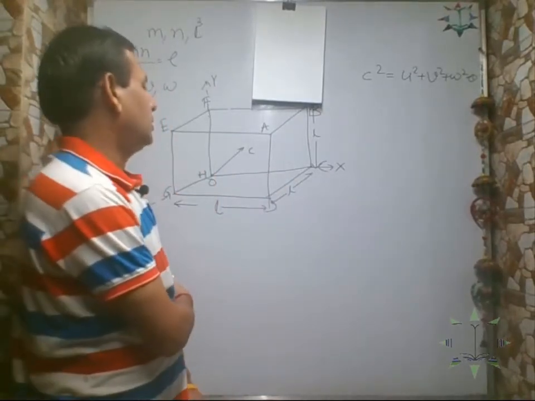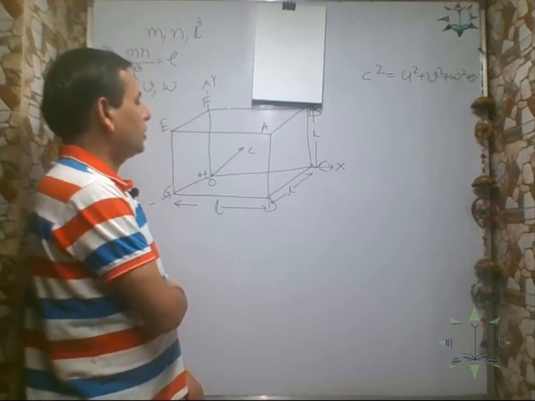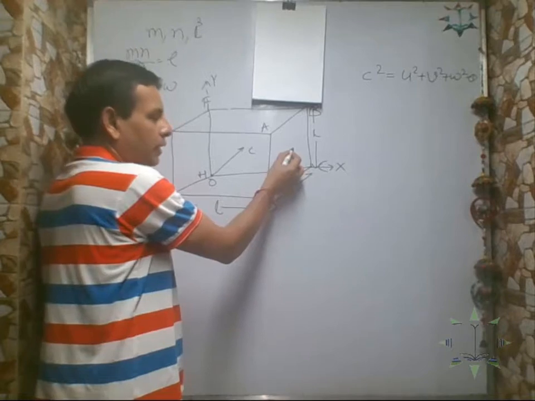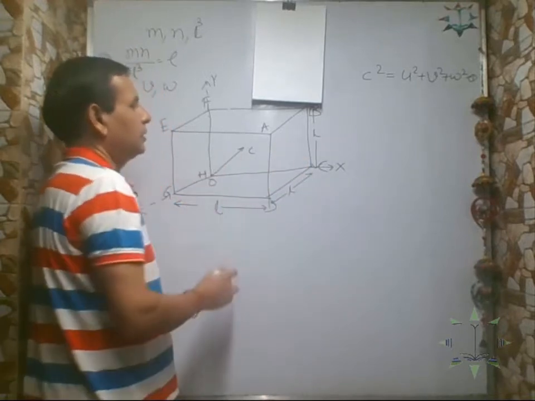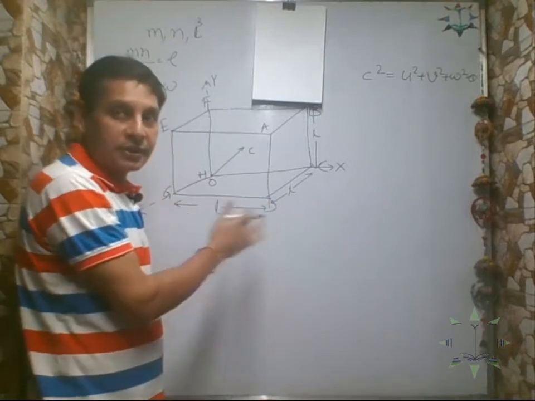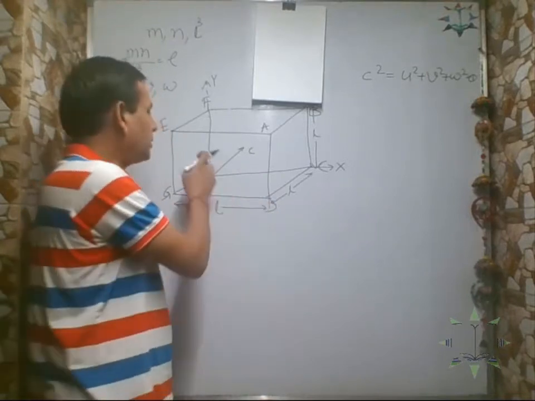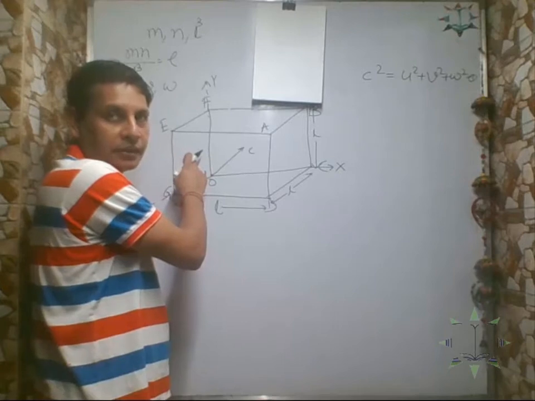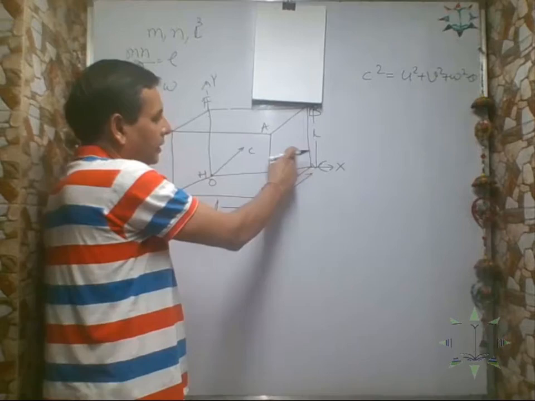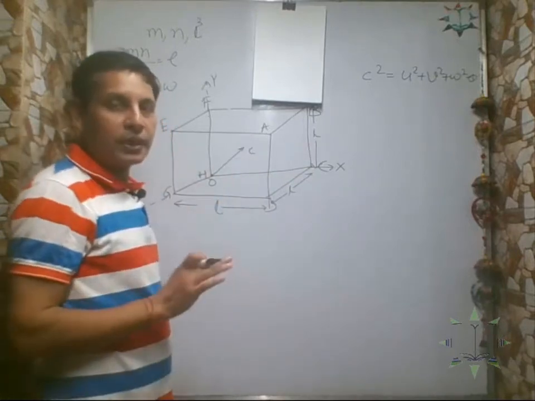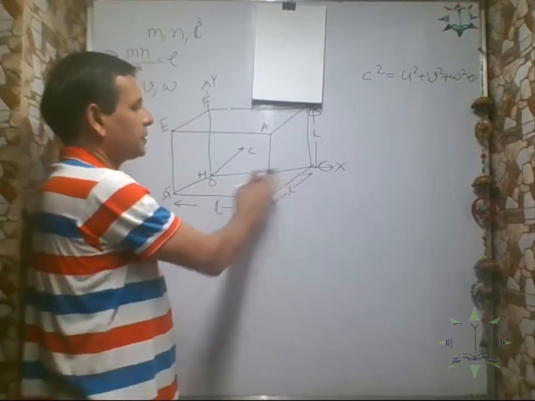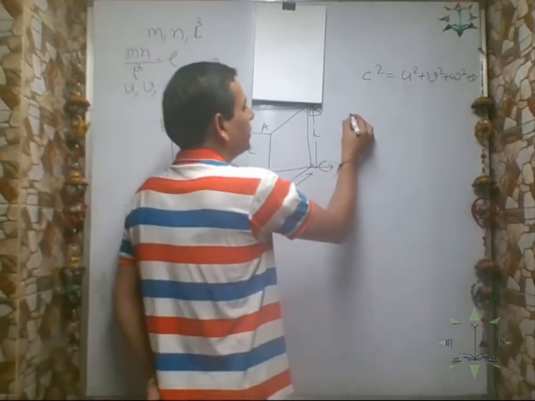Now suppose this molecule goes to this place, collides with the wall and then comes back. So the molecule will cover a distance L and L, 2L distance, and will make a collision here, correct? For one collision, the molecule will travel a distance L and comes back, 2L distance. So what will be the time taken? If u is the velocity along x-axis, so what will be the time taken?